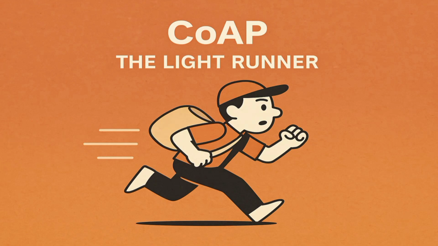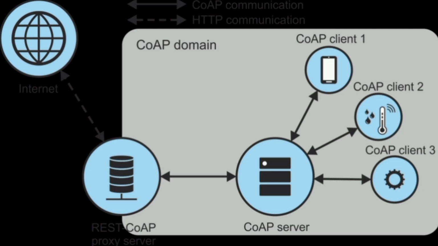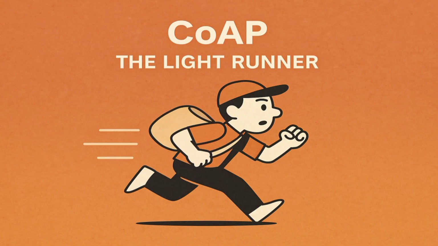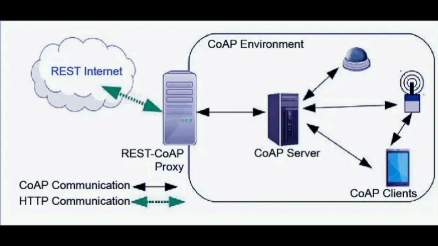Next on our IoT communication protocols is CoAP. CoAP is like a faster, lighter version of HTTP. It's built for tiny devices that don't have much power but need to send information quickly. CoAP stands for Constrained Application Protocol, which is a simple way for tiny devices like sensors to talk to each other over the internet. So think of it as a tiny messenger built for low power and low memory devices.